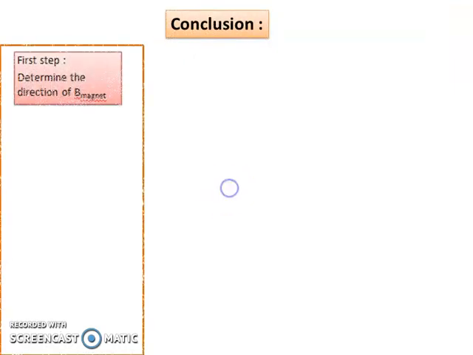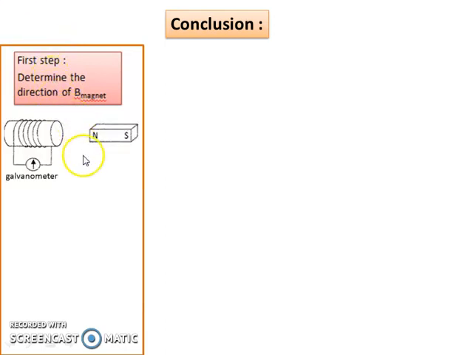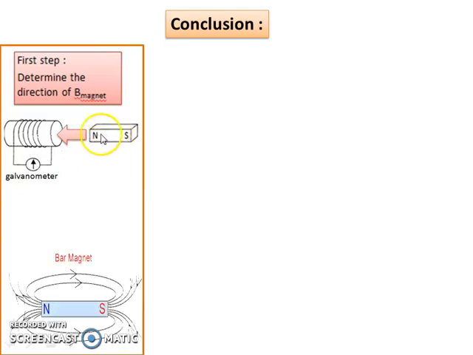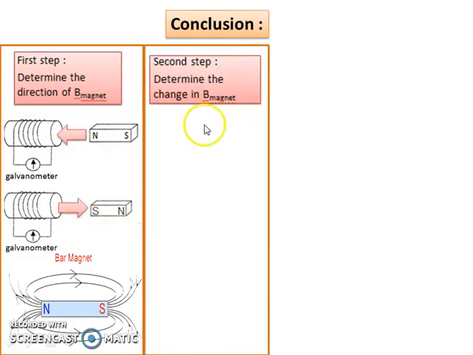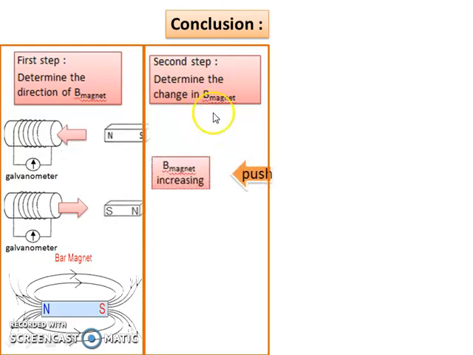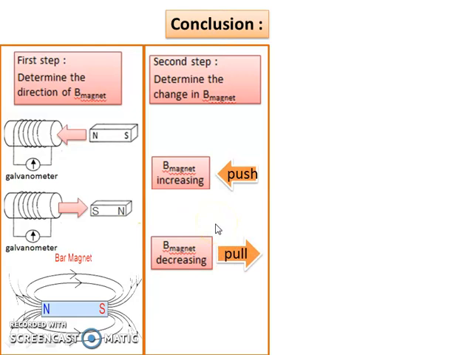Okay, so as a conclusion, first step, you determine the direction of B magnet. So it depends on the north and south of the magnet. Second step, determine the change in B magnet. If you push, means B magnet increasing, the magnetic field becomes stronger. If you pull the magnet, the B magnet decreasing, because the magnetic field becomes weaker.